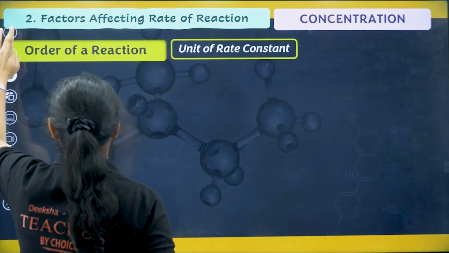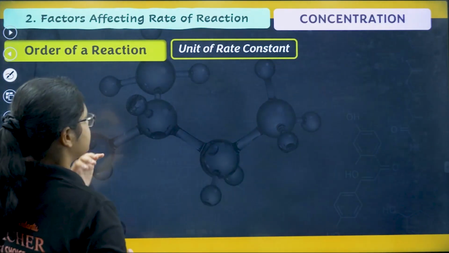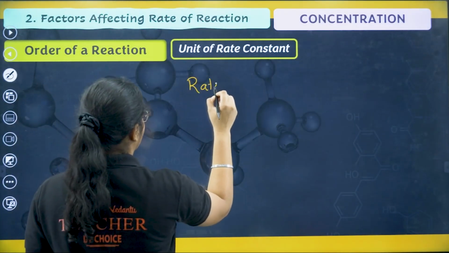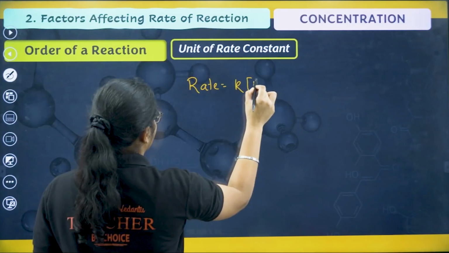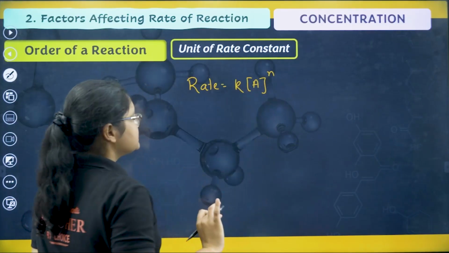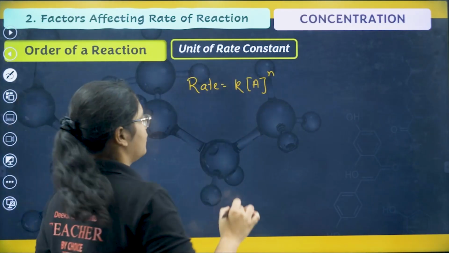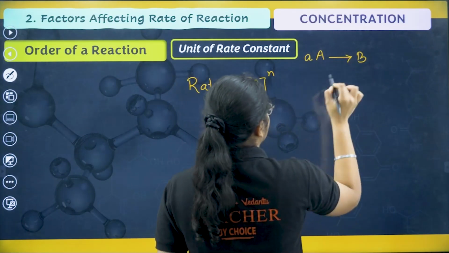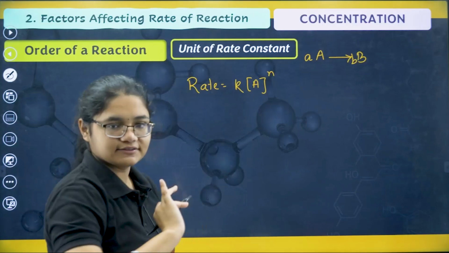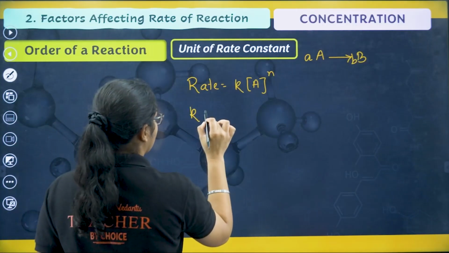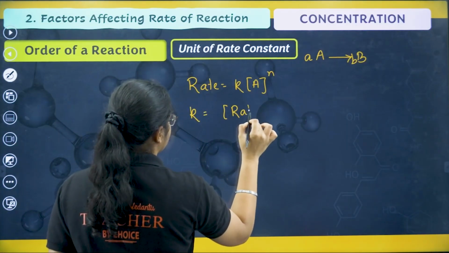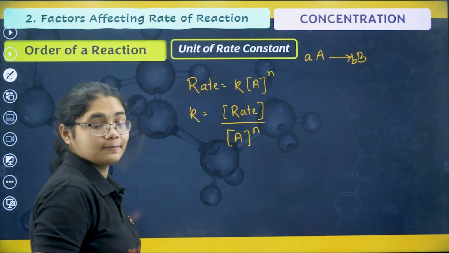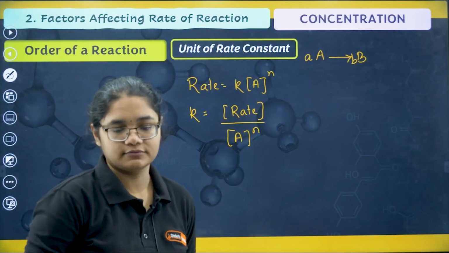Now let's move to another term, that is the unit of rate constant. Okay, now for example, I have a rate law like rate = k[A]^n. Suppose this is the rate law for a particular reaction. Then what can I write for k? k will be equal to rate divided by [A]^n. Right? Now what is the rate and concentration?